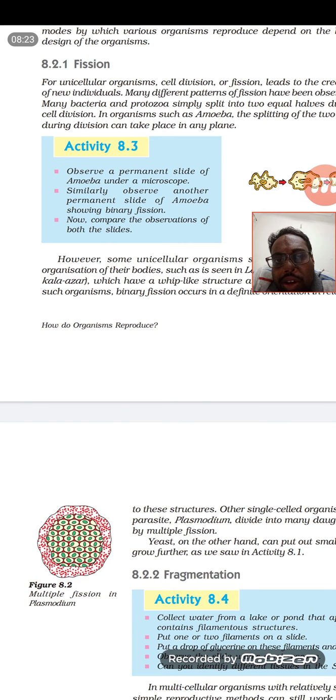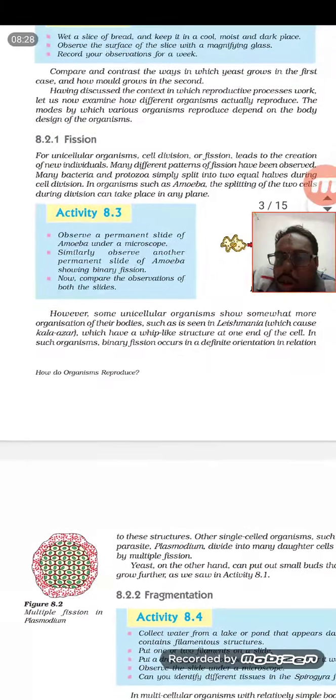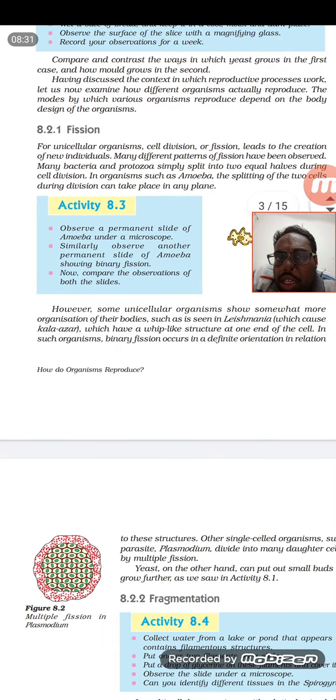Multiple fission is one of the most common things that takes place in Plasmodium, which is responsible for causing malaria, Plasmodium vivax, which is a protozoan. Inside the multiple fission, fission will take place inside the cell. That means n number of nuclei will be newly formed by the process of division, but the cell will not divide individually. When the exact time comes, they will divide.